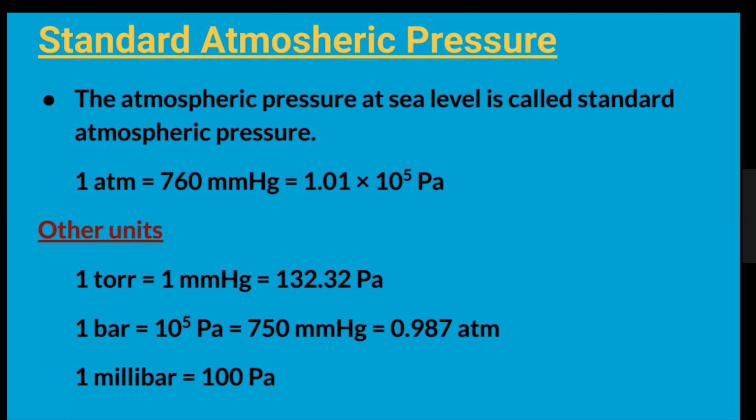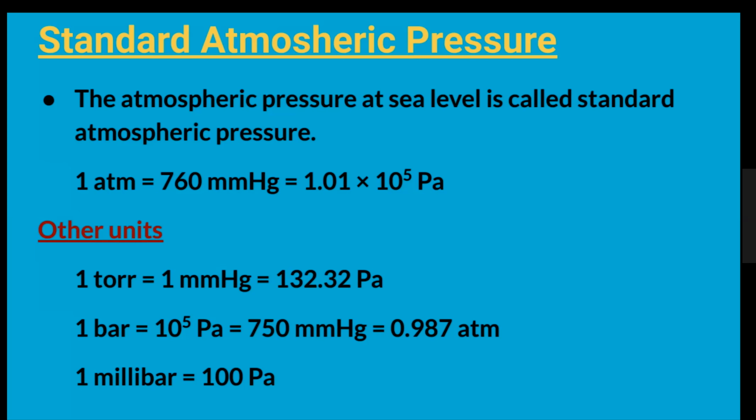And sea level is the landform which is the lowest level on the earth, right? At that level, the pressure exerted by air is the maximum or highest pressure, which is called standard atmospheric pressure. So what is standard atmospheric pressure? The atmospheric pressure at sea level, or you can say the pressure exerted by the atmosphere at sea level. It has a fixed value at normal temperature, which is standard, and it's called 1 atmosphere.